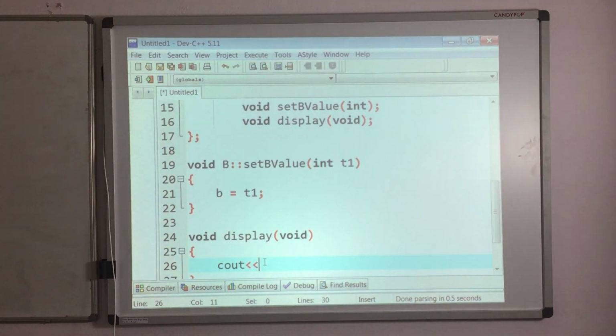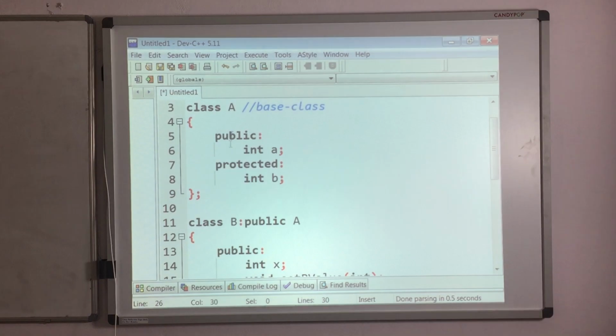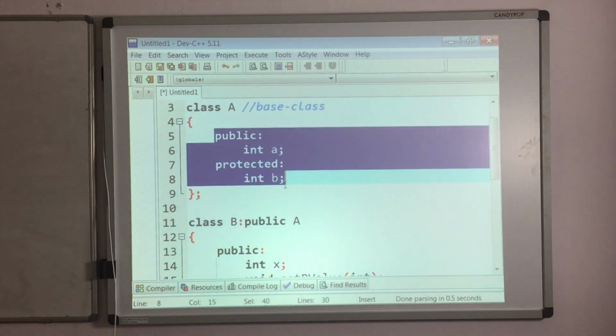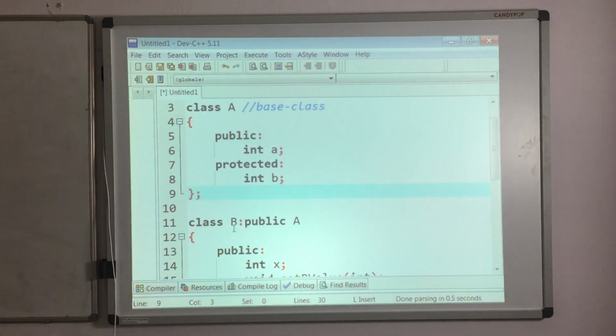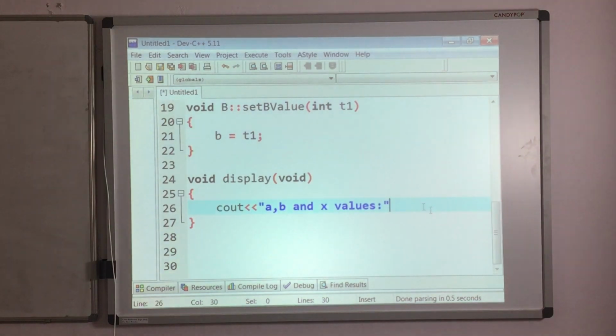So simply, take A, B and X values. So three data member values. X we are printing from B class only. A and B we are printing from A class. So this entire thing will be done from B class only. We will not touch A class, and will not create any object of this A class, even though we try to access these data members using B class. That you will see inside your main function.